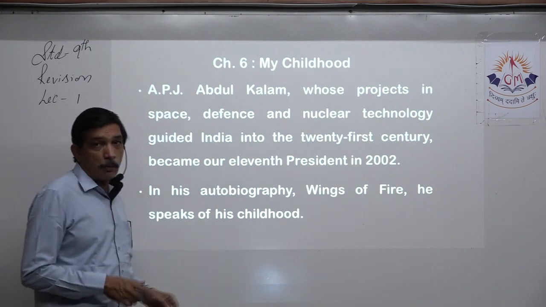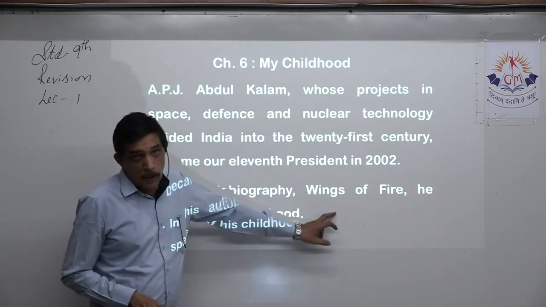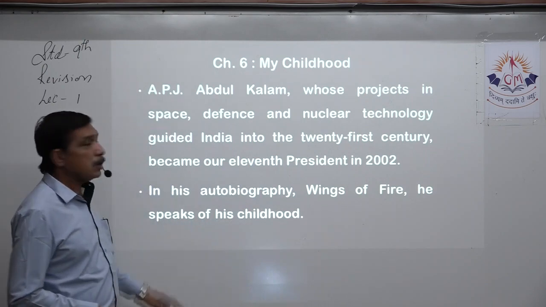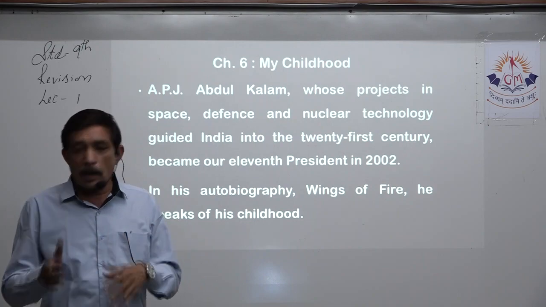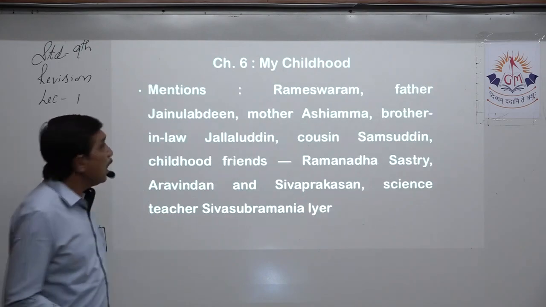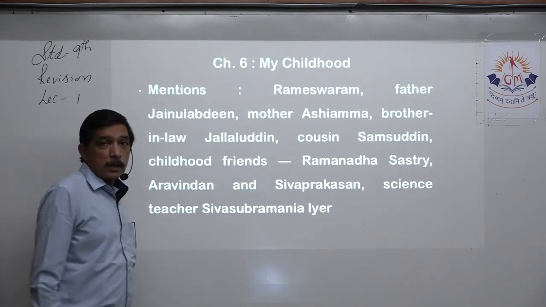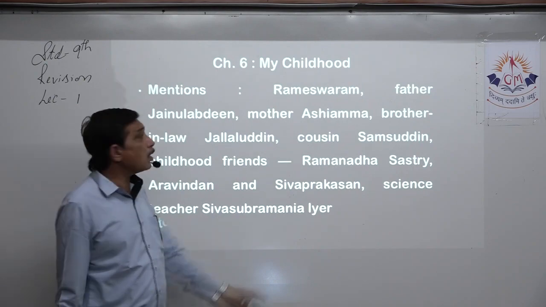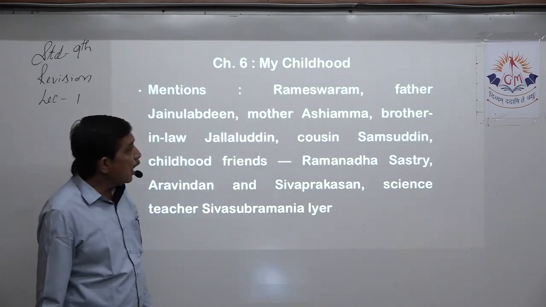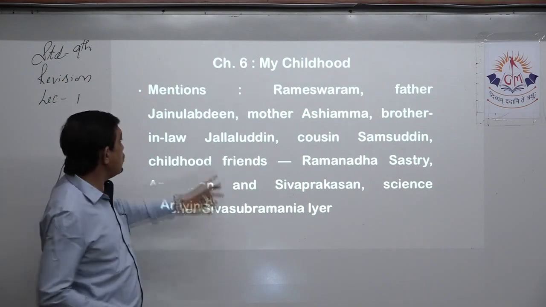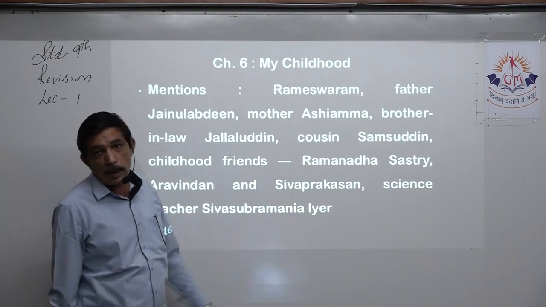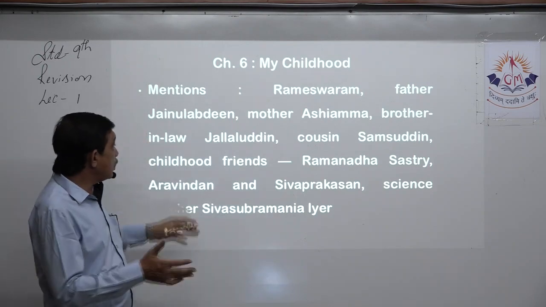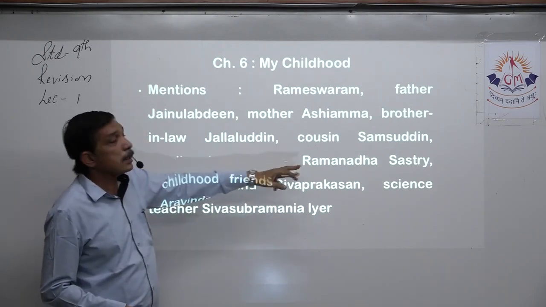In his autobiography, what is the name of the autobiography? Wings of Fire. He speaks first of his childhood, right? And then we have lots of small episodes. What are they? Let's remember, right? First thing is where he was born, where he was brought up. The place is Rameswaram. Then we know something about the father. The name of the father you should know. Father is Jainulabdin. Mother, what is the name of the mother? Ashiamma. Brother-in-law is Jalaluddin. Cousin Samsuddin.